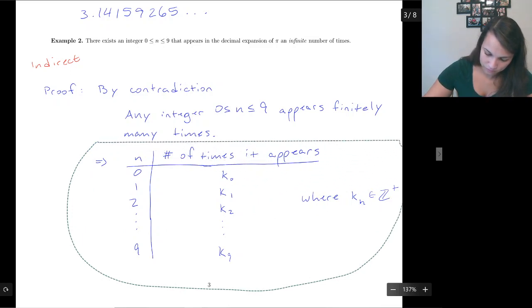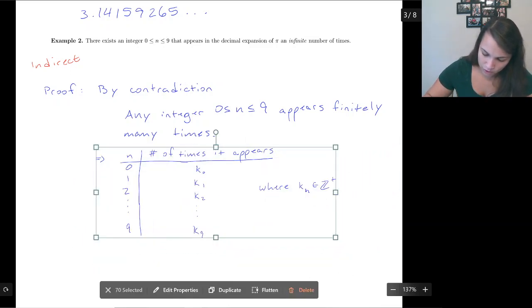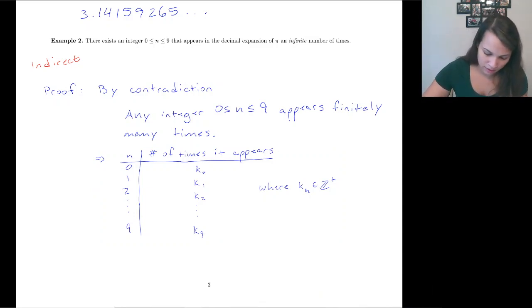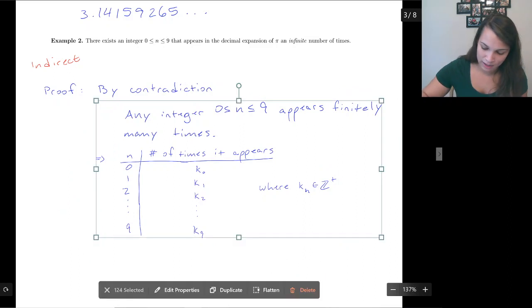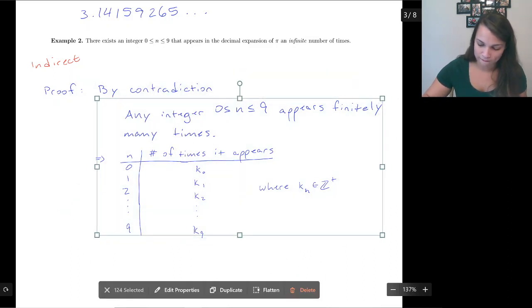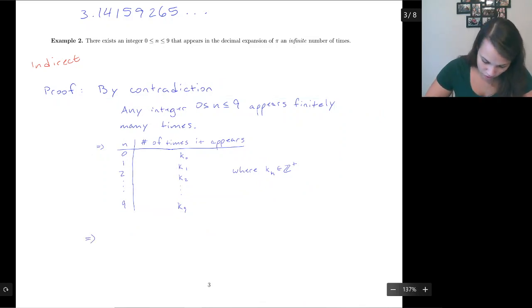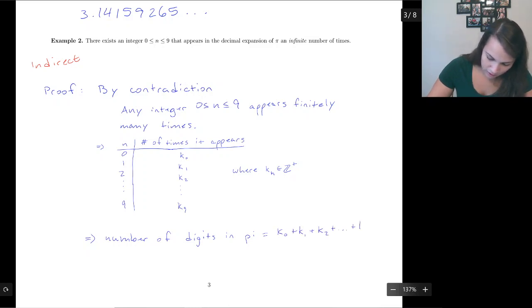So at this point, we can go ahead and add up the number of digits and get that pi is finite. So the number of digits in pi is equal to k0 plus k1 plus k2 up to k9.